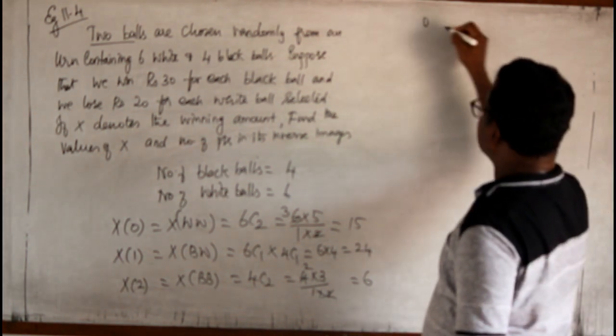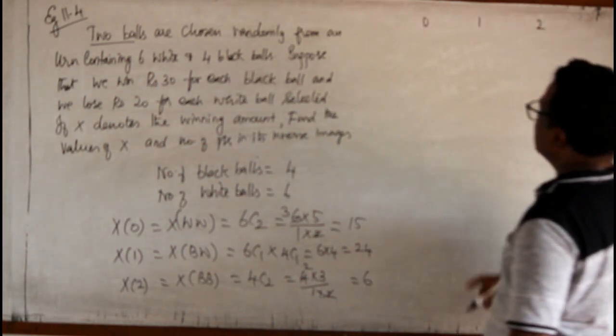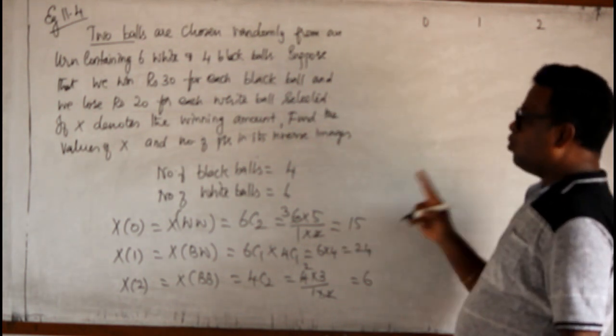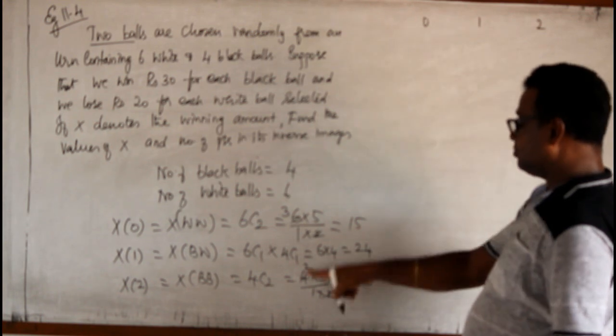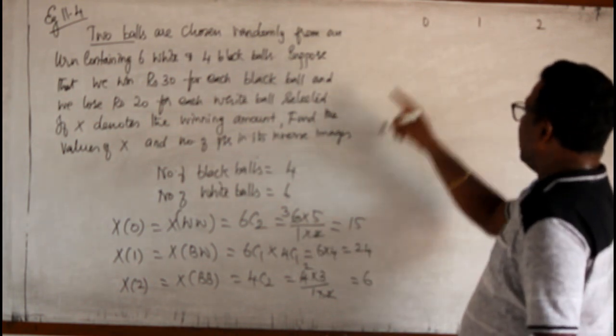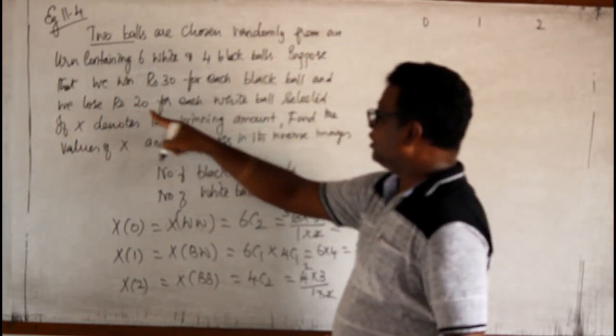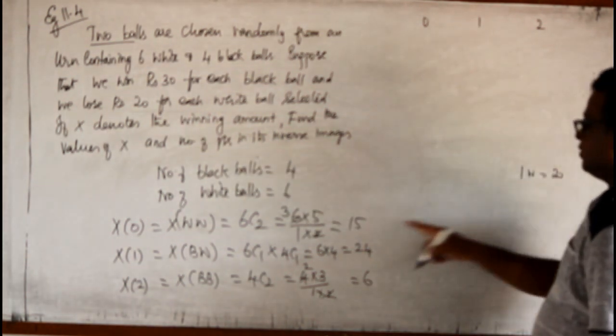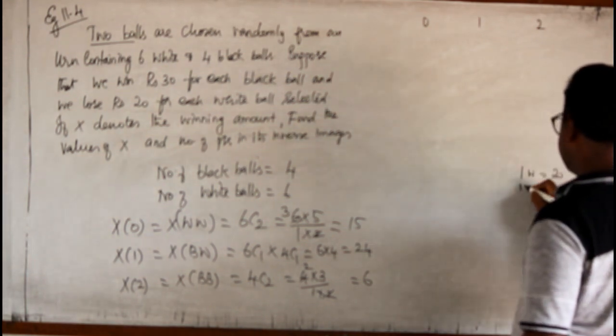Now, let us go for the money. Suppose I say 0, 1, 2. 0 means I have selected both to be white. That means for white balls I have to pay 20 rupees. So for 1 white ball, 20 rupees. For 2 white balls, another 20.